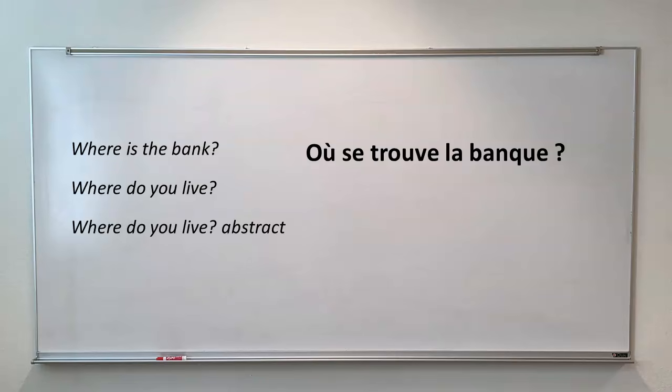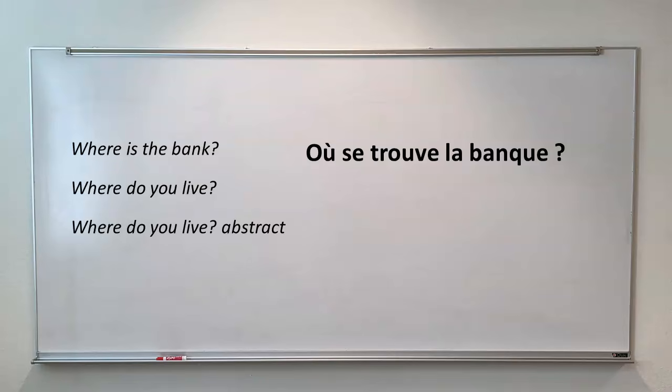Next we have the question, where do you live? There are actually two verbs in French for to live. There's the verb habiter, which means to live and focuses on your dwelling, the actual place where you live, the location. The other verb, live, is vivre, which means to live in general, to be alive, to live life.